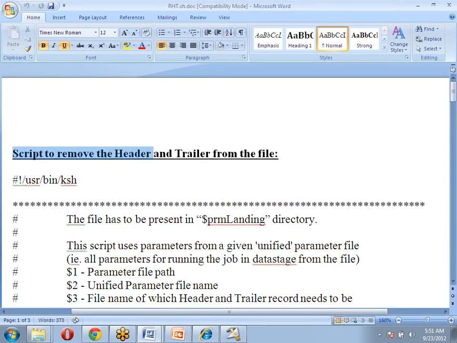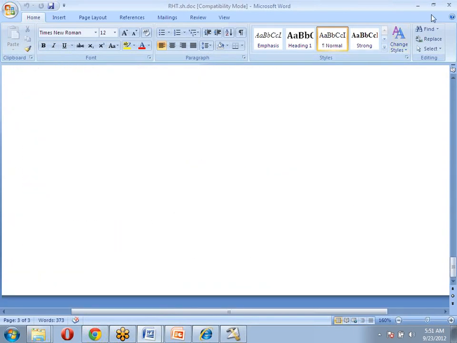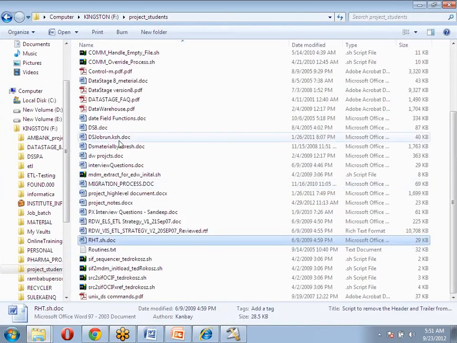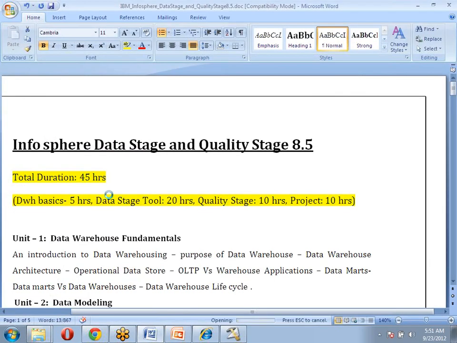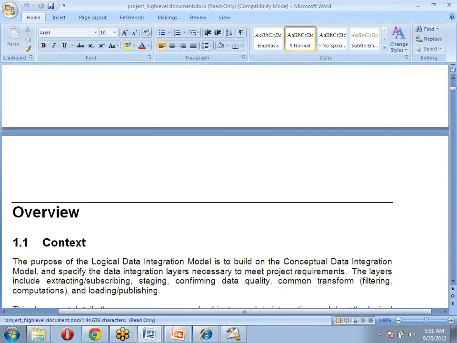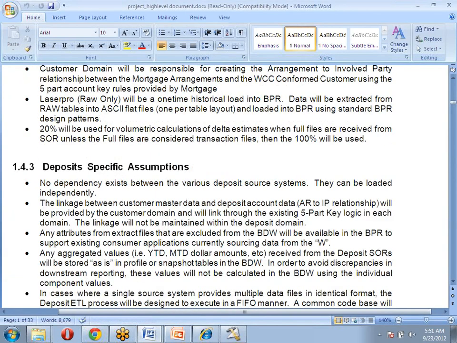This is to remove the header and trailer for a particular file. How to remove that? How to write the script? I'll explain the script and I'll also share the script with you. And some of the materials cover the DataStage versions completely, and the project related materials, like a high level design document for another project. This kind of high level document for the project I'm also going to share with you.